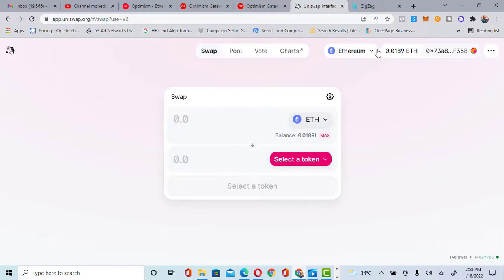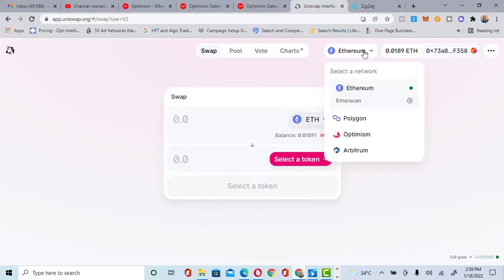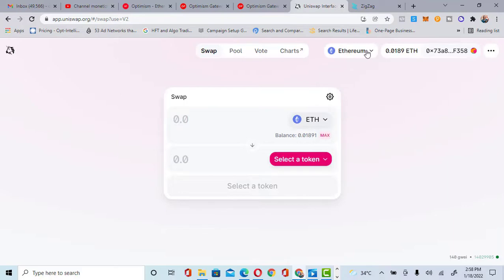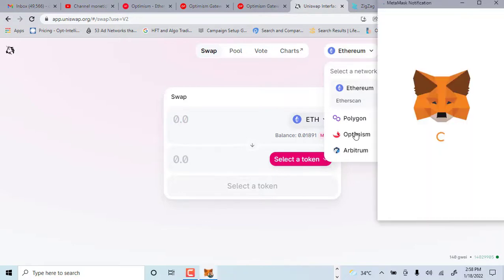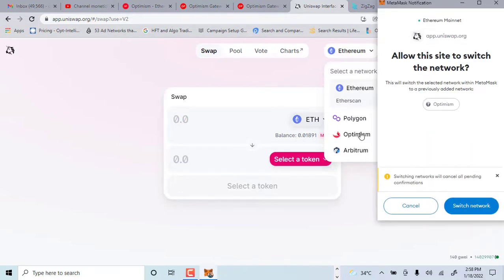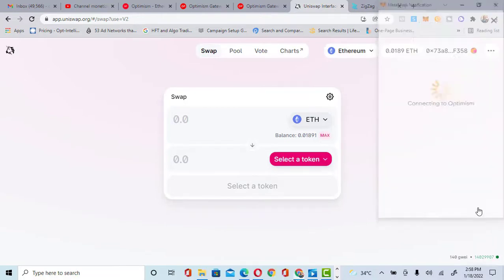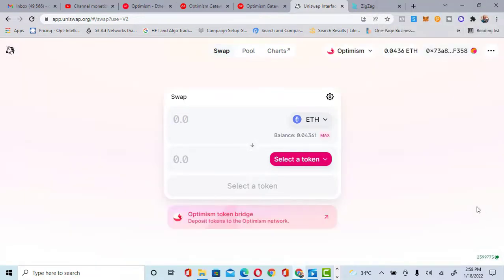Once you get to Uniswap, you switch the network to Optimism. You can see this Ethereum, just click on this drop down. You see Ethereum, Polygon, Optimism, and Arbitrum. Just choose Optimism. We are switching the network to Optimism network. Click on connect. Click on switch network.